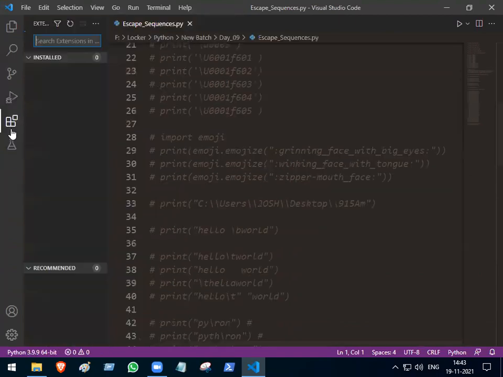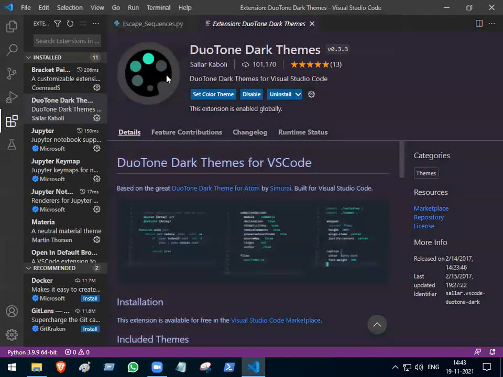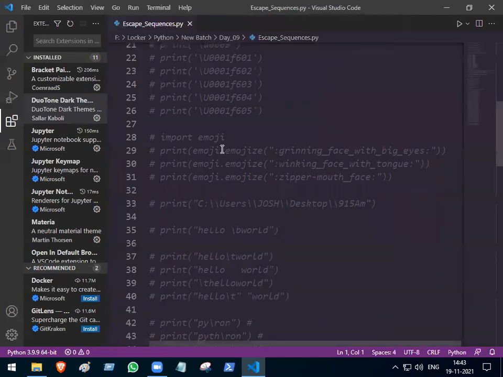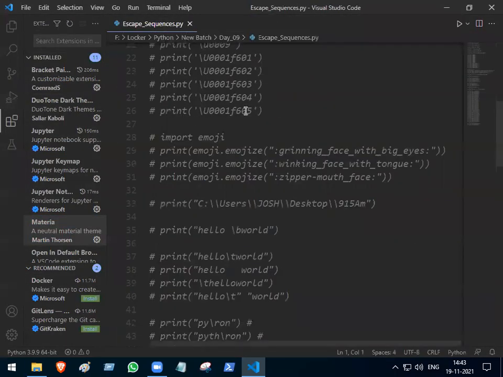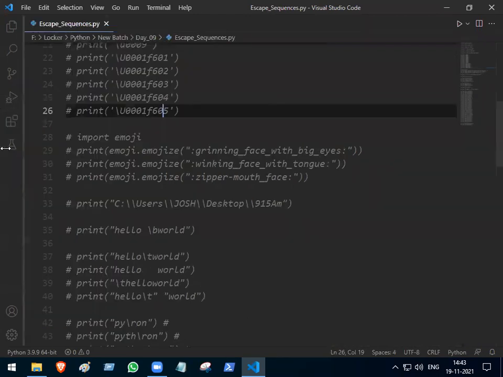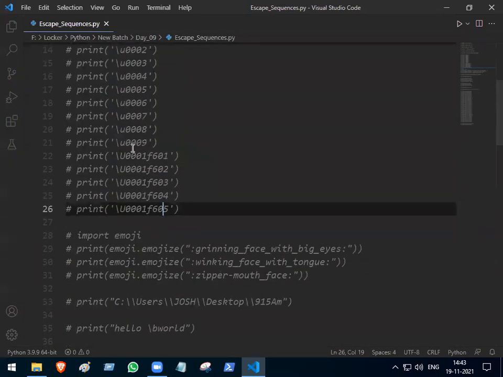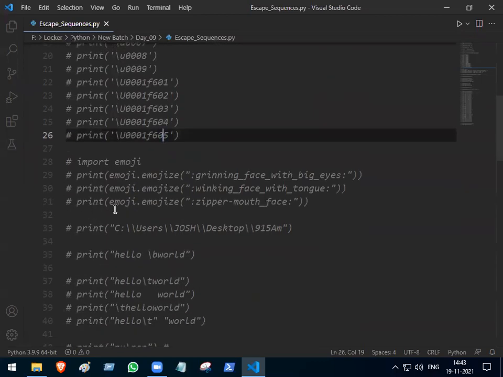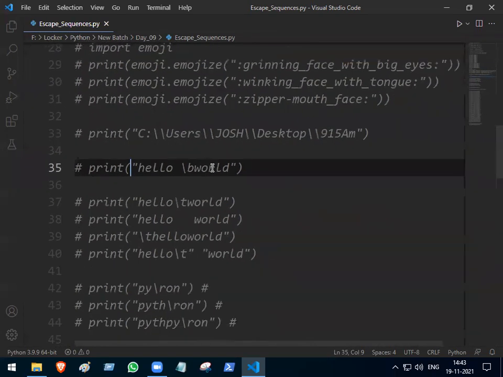Let me change the theme once. Okay. Line number I think 32, 33 also, 34 on 35 onwards.